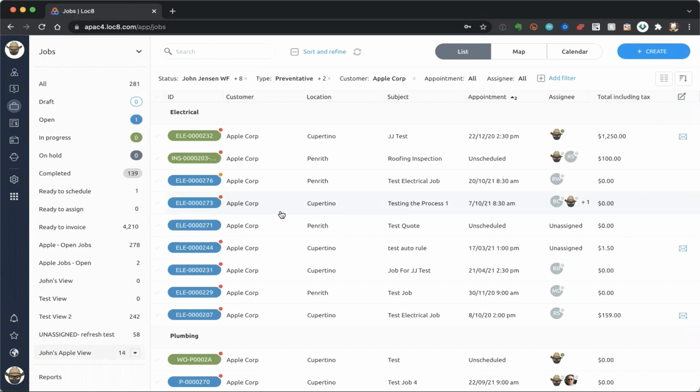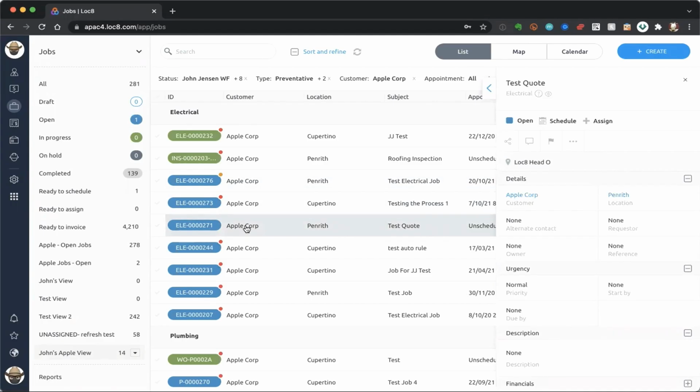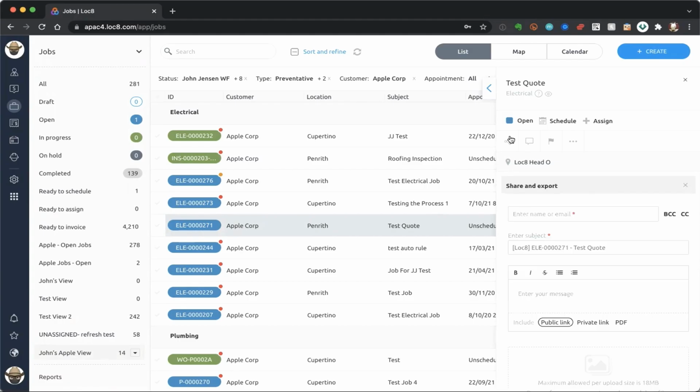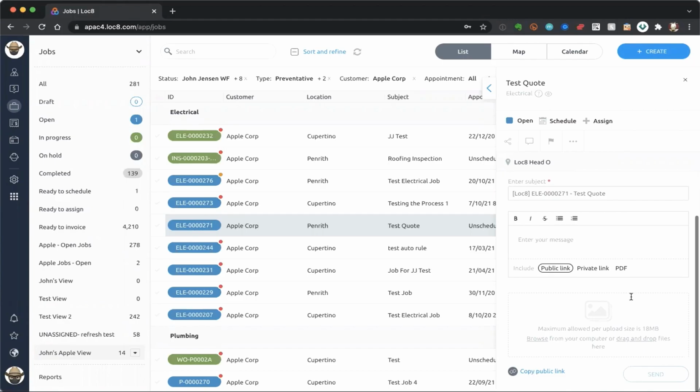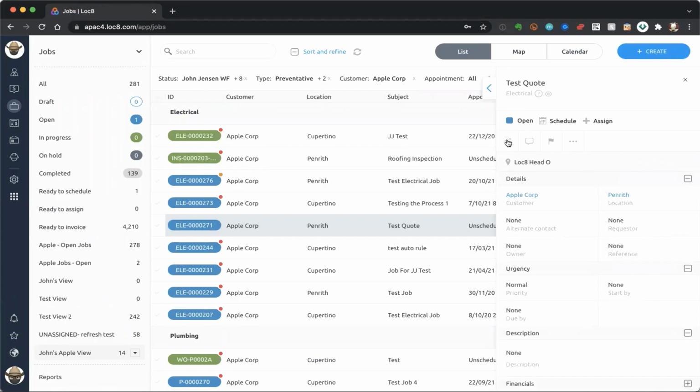So to do that is really terribly easy. Let's click on my job one more time. If I wanted to provide my customer with a quick view of what the job is, because I've created my job and I want to provide them with a quick overview about what the job is, all that I need to do is click on my little share and export button here.